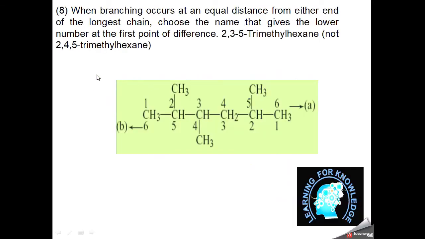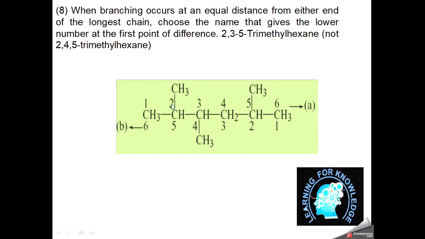Now in the 8th rule, when branching occurs at an equal distance from either end of the longest chain, choose the name that gives the lower number at the first point of difference. Now this is the example which I already explained in some other way.